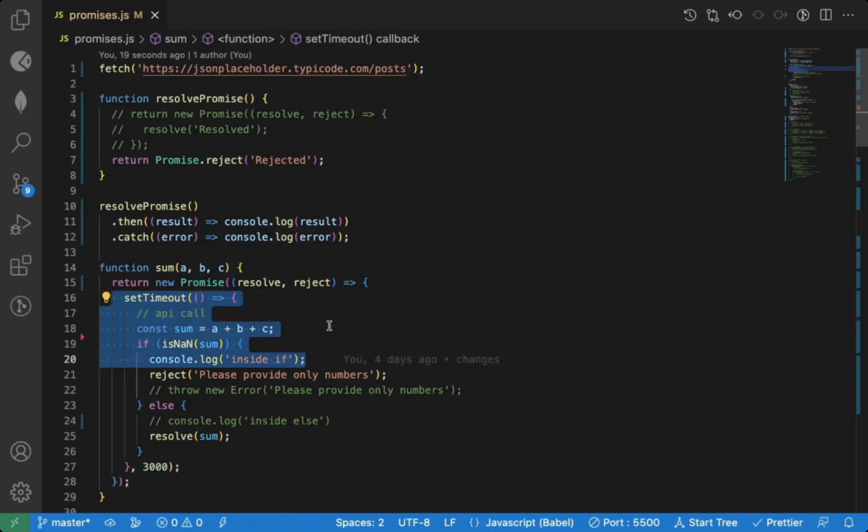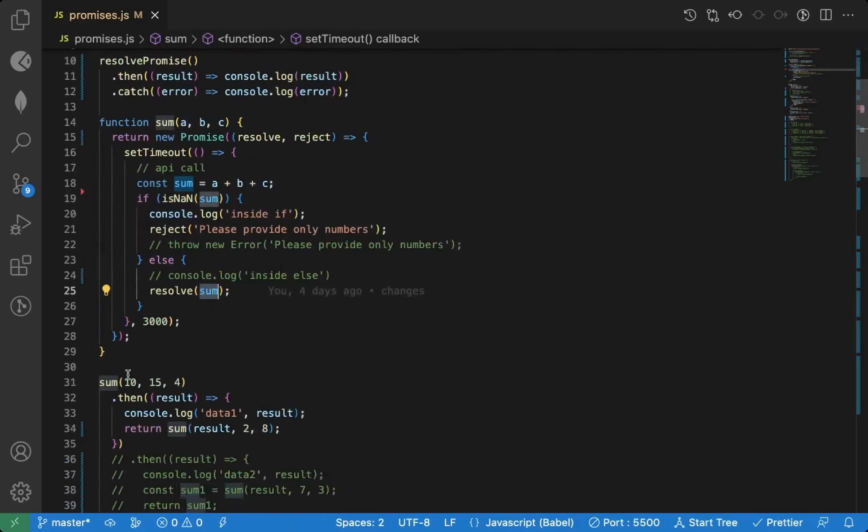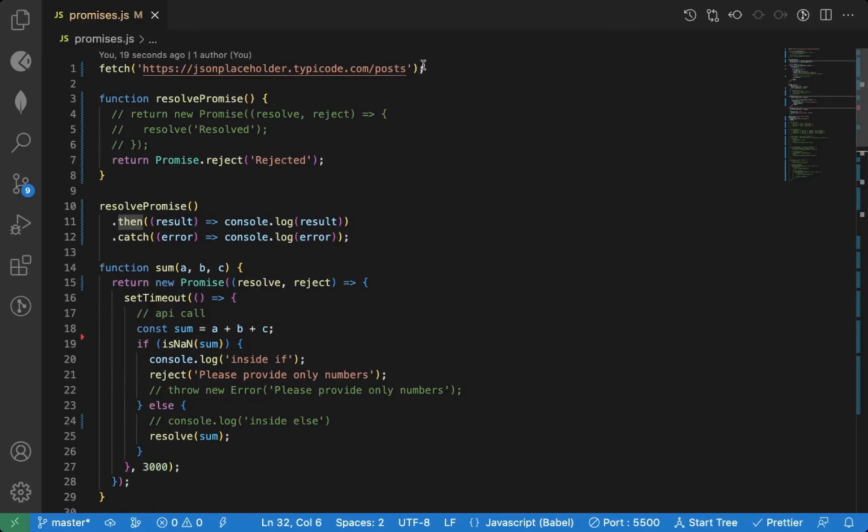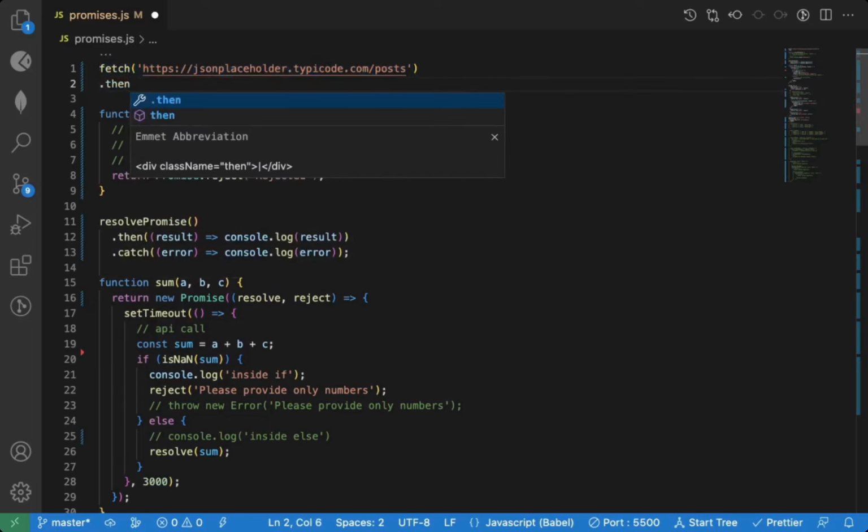And when that API result comes, it calls that resolve function and passes that data. So when we call resolve and return a promise, we can attach dot then. So usually you will see code like this. So fetch is the actual implementation of promises, and then we attach dot then to get the actual data, because fetch returns a promise. So only if some function is returning a promise, then only we can attach dot then. That you need to remember.